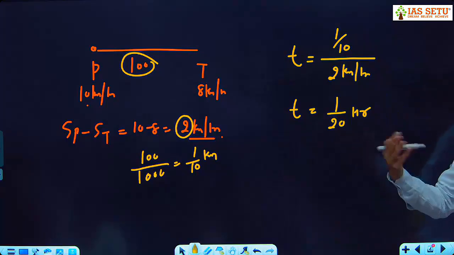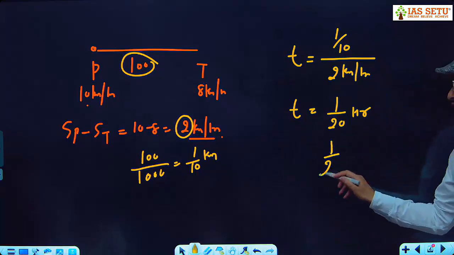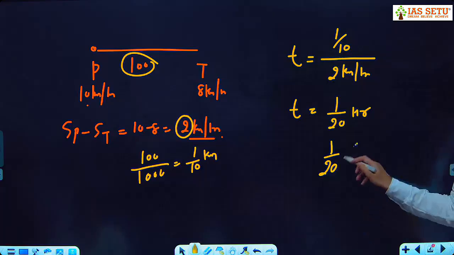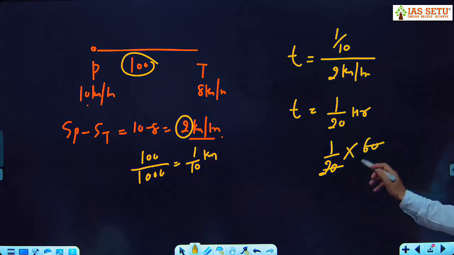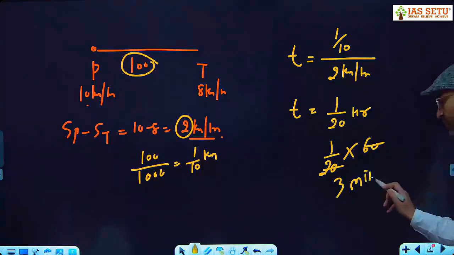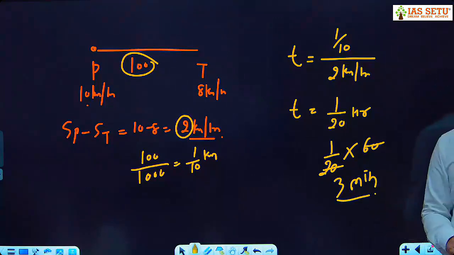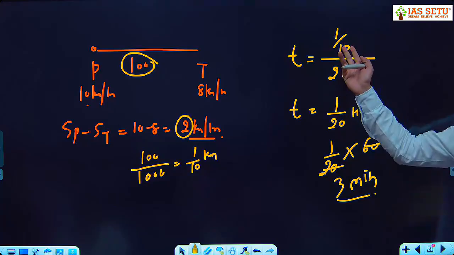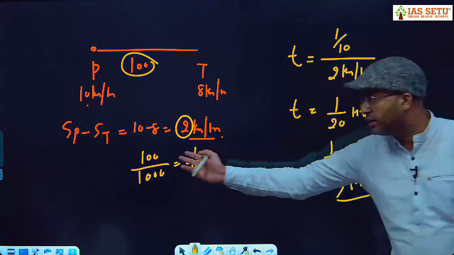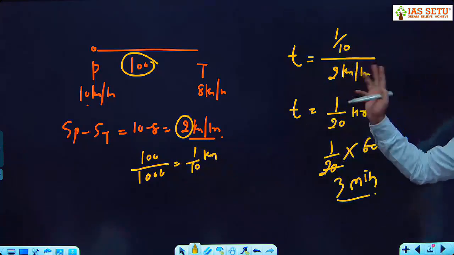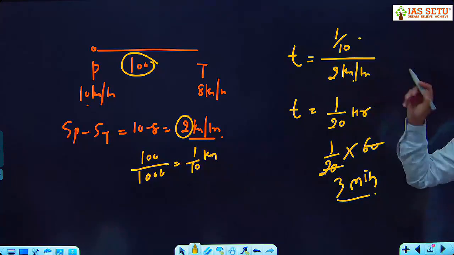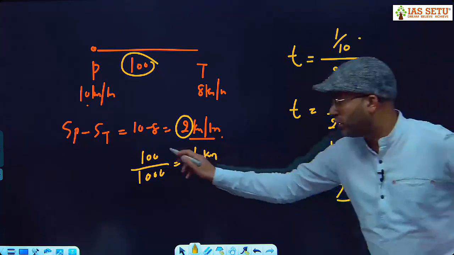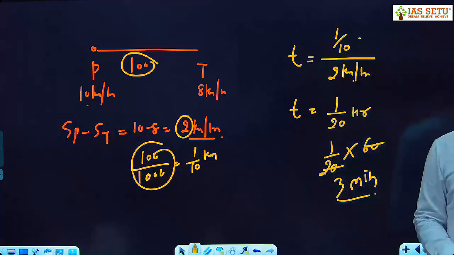We find it in minutes. इसको minute में convert करेंगे. If you have to convert hours into minutes, you multiply with 60. So here this policeman needs 3 minutes to catch the thief. Relative speed 10 minus 8, 2 kilometer per hour, and relative distance, मतलब initial distance, 100 meter. Don't write 100 upon 2, क्योंकि वो मीटर और ये किलोमीटर पर आवर है. You have to convert meter into kilometer.